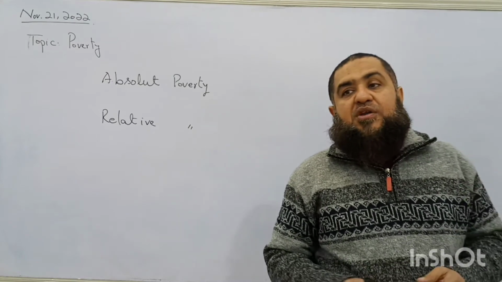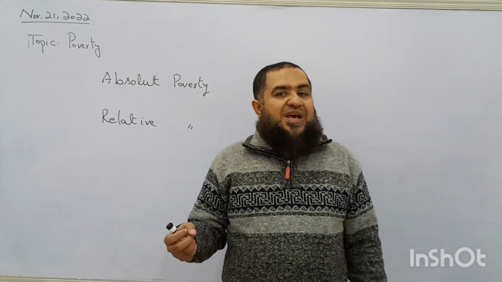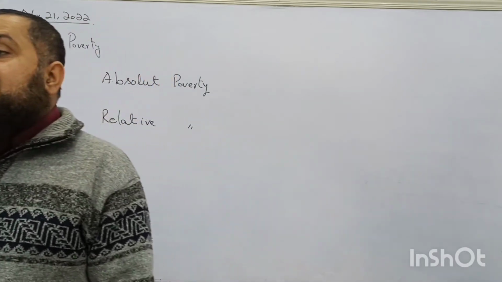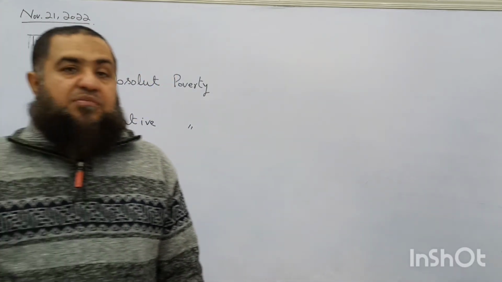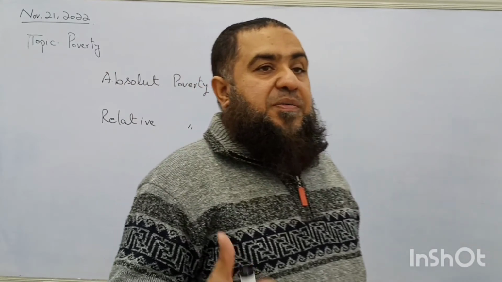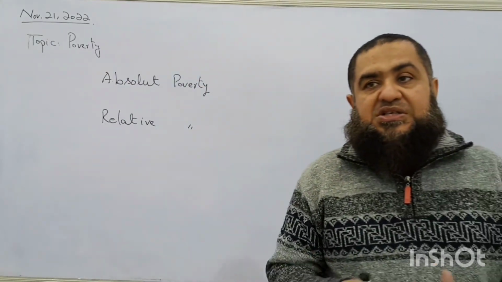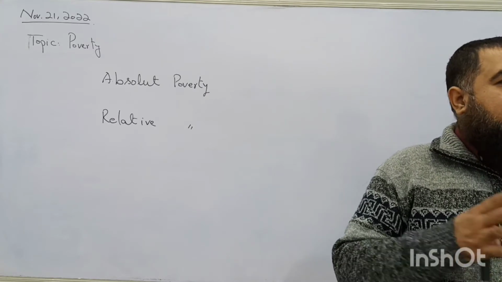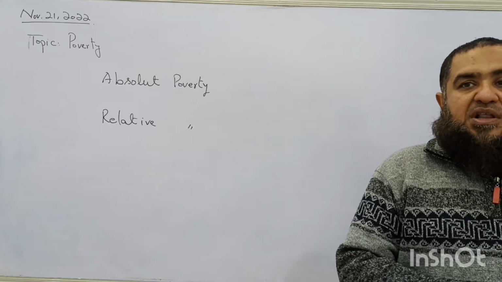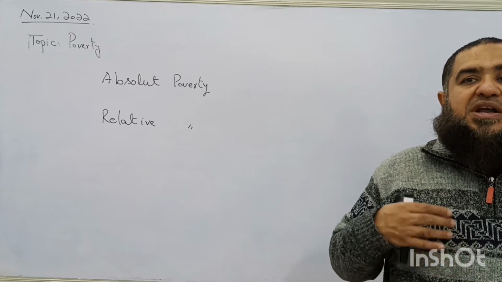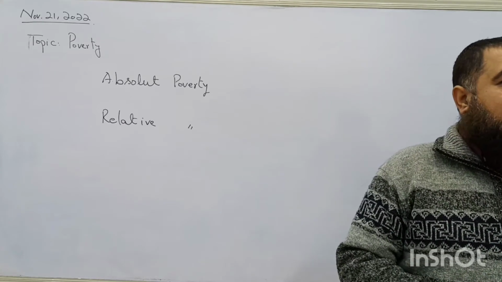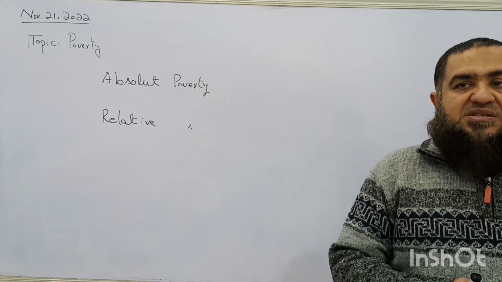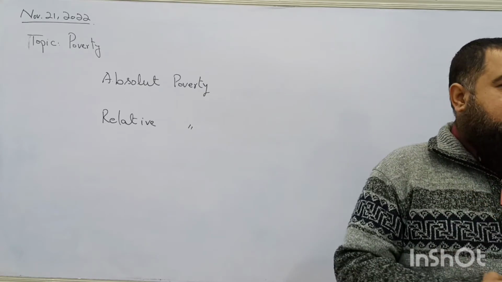Those people who are relatively poor cannot participate in social activities on their own income, on the basis of their poverty. So they will consider themselves people with an inferiority complex, that they cannot participate actively in social gatherings, especially marriage ceremonies or other social activities.